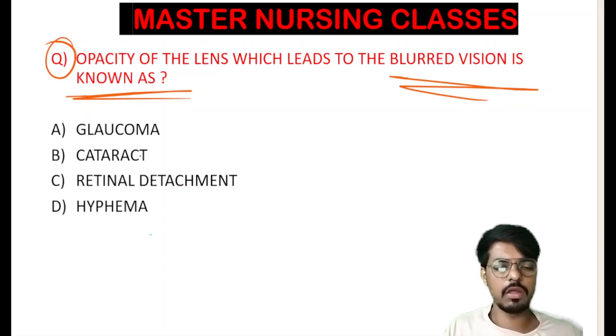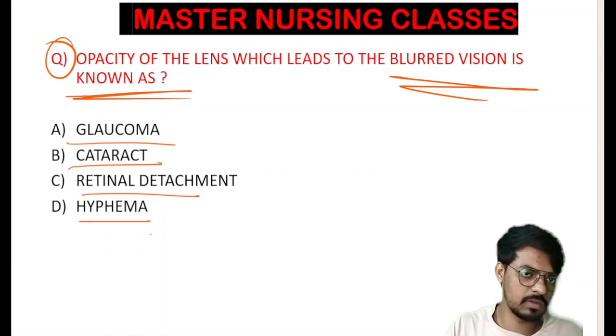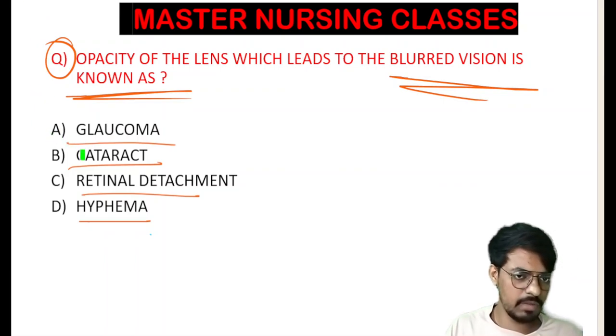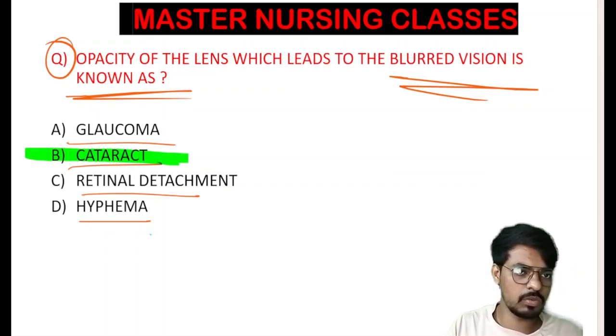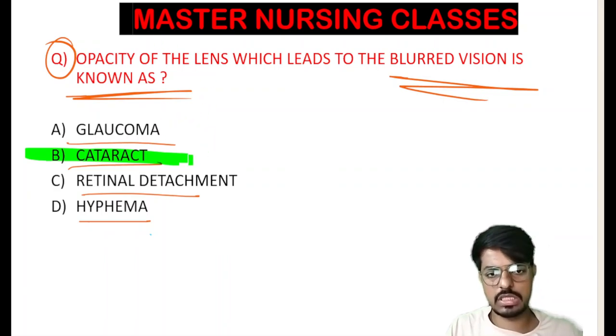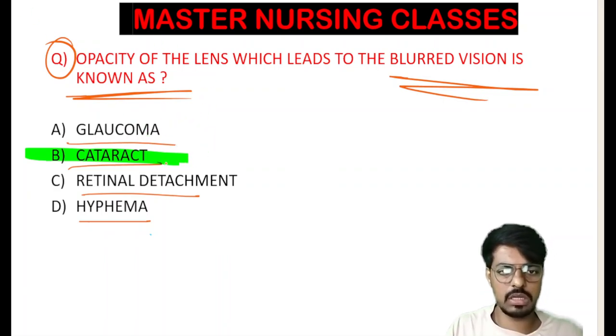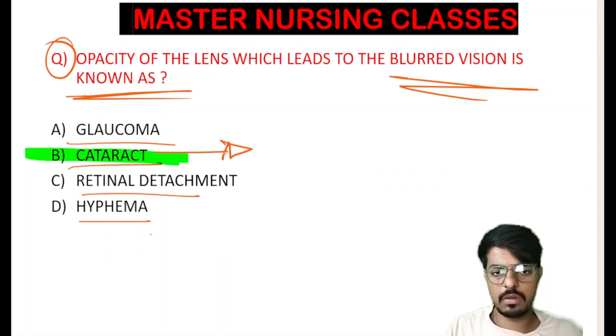Opacity of the lens which leads to blurred vision is known as: option A is glaucoma, option B is cataract, option C is retinal detachment. Among these, you have to choose the best answer for this question. Yes, option B. Almost all are giving option B. That is 100% correct. I will not waste much of your time here. So this is cataract. Cataract is the opacity of our lens.